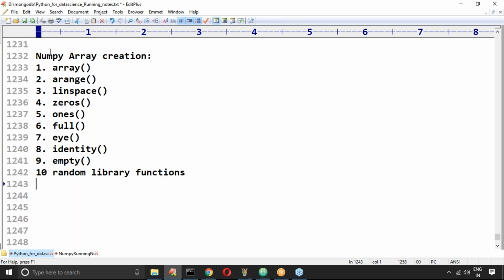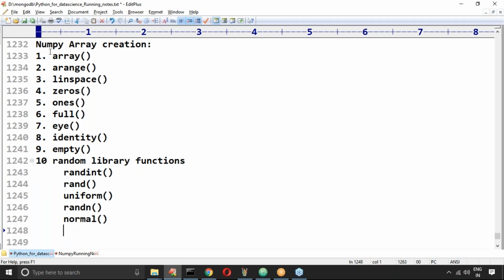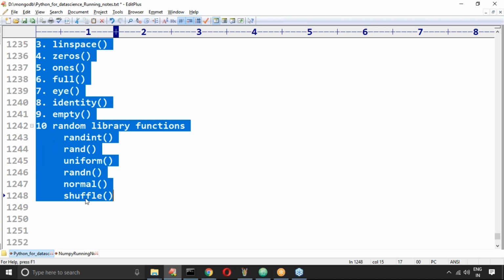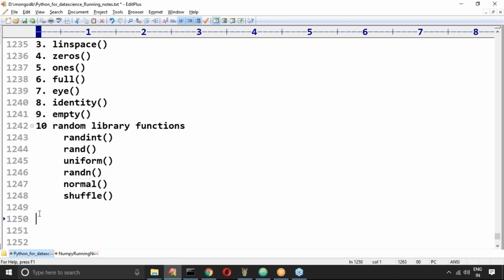library functions also we covered here: randint function, uniform function, next randn function, after that uniform, randn function, next normal, and then shuffle. Yeah, beautiful. These are the various options we have to create arrays. Please observe carefully, right? Up to this, any doubt?